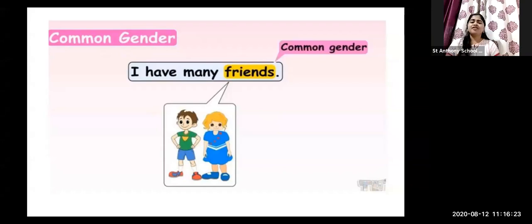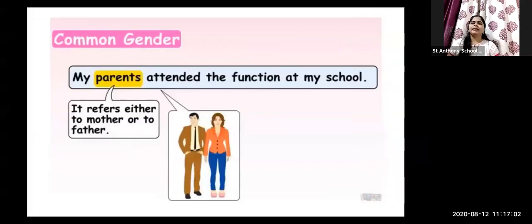So if a teacher gives you such a statement, like I have many friends or Ria has many friends, underline the common gender noun in the statement. Suppose the teacher gives you in the exam: identify the common gender noun in the below sentence, and the sentence is Ria has many friends. The options given are friend, many, I, Ria. At that time, what are you going to select? You are going to select friend. Why? Because the word friend is a common gender noun.